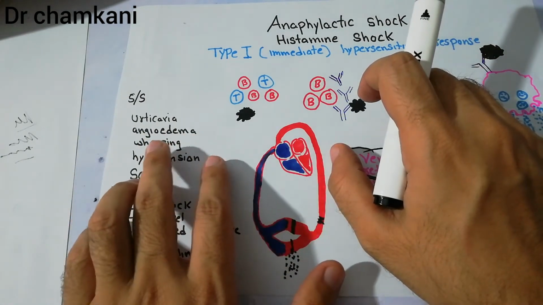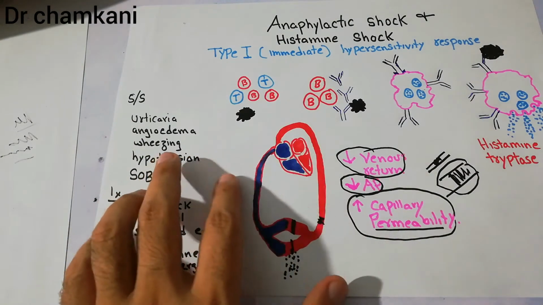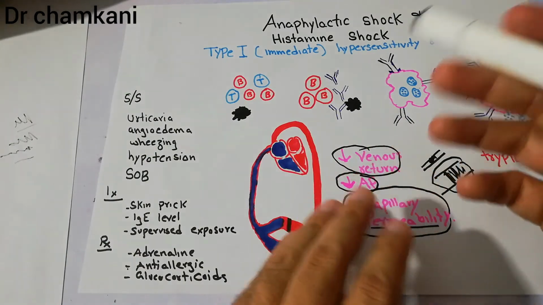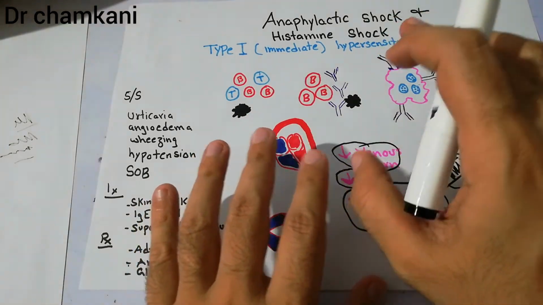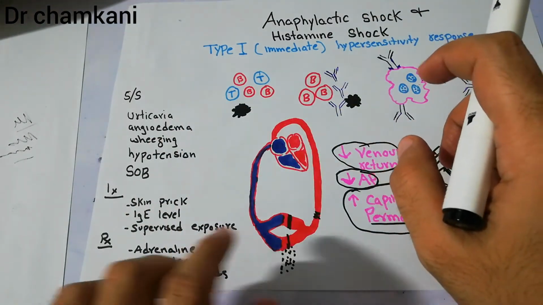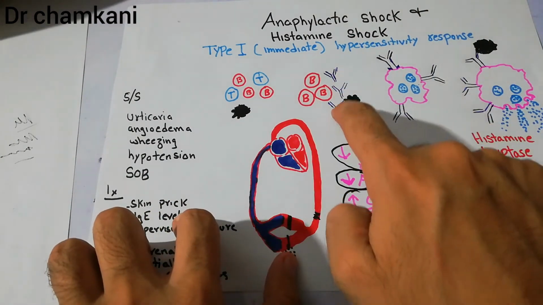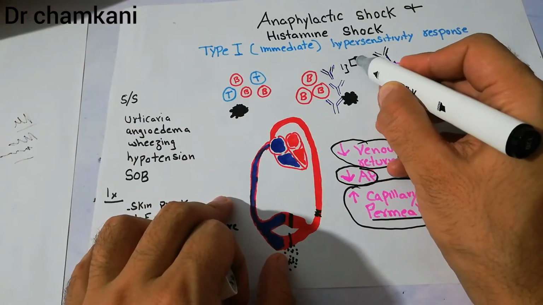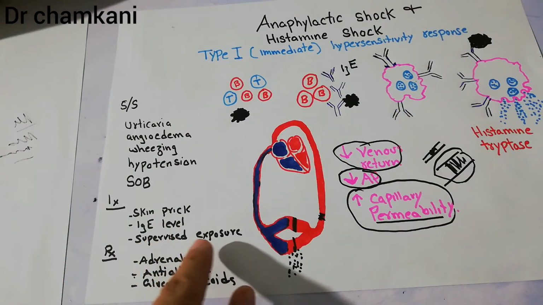They may get urticaria, they may get angioedema, in which the swelling of lips may occur, or oral mucosa may occur. They may get wheezing, hypotension, their BP will decrease, and they may get shortness of breath, as in asthma. And the investigations done to diagnose these patients who are basically sensitive or who are having type 1 hypersensitivity reactions are basically skin prick test and the level of IgE. These are IgE antibodies which are involved in these reactions. Not all antibodies are involved. So the level of IgE is measured, and supervised exposure.